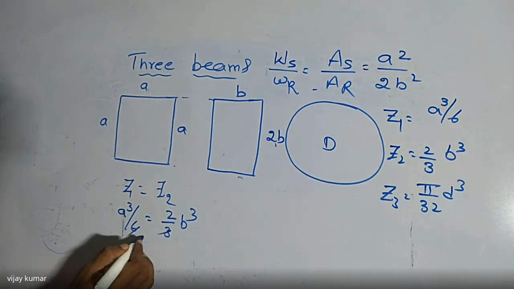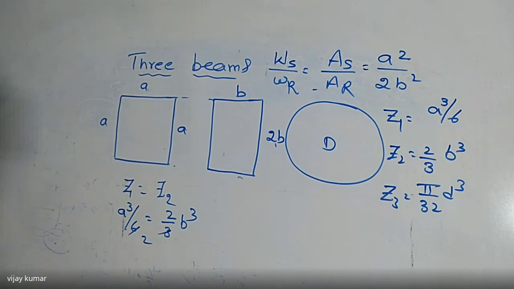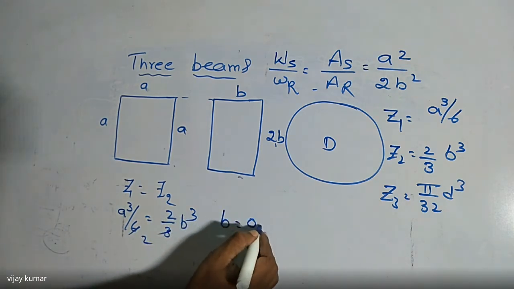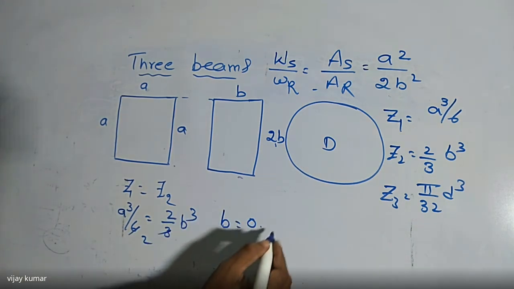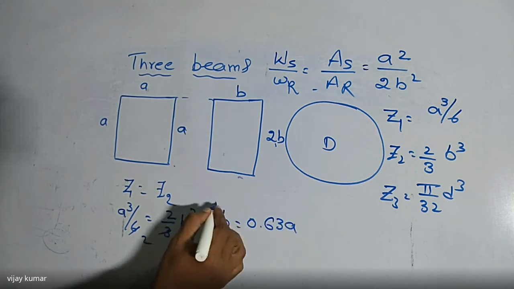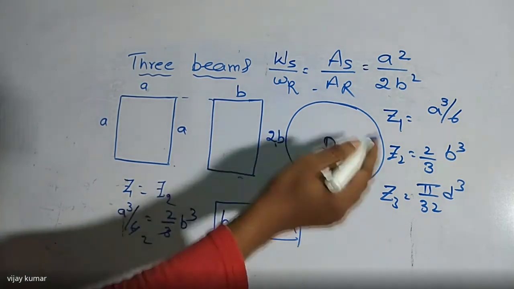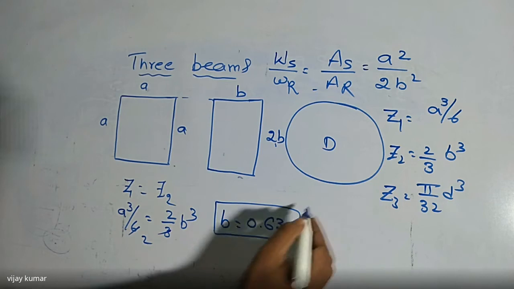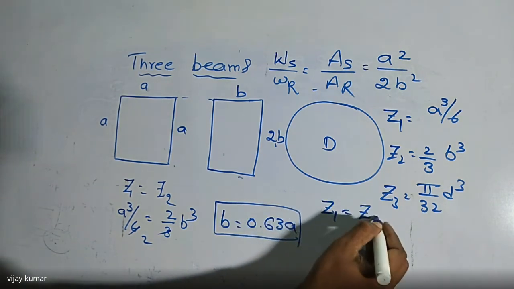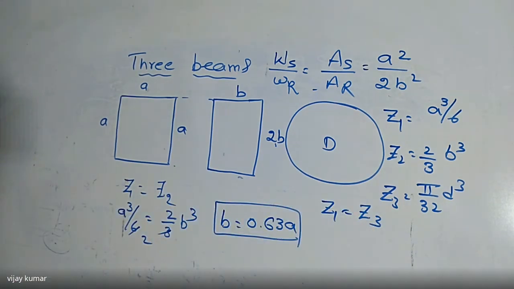Here the 2 is cancelled. Then we are getting the relation between B and A. So I am getting B is equal to 0.63 times A. This is one relation. I'm going to equate Z1 and Z3 also. I'm equating Z1 equal to Z3, the section modulus of these two. Okay, right?